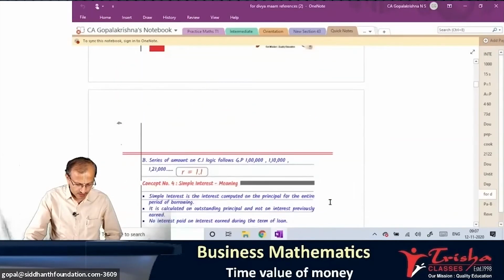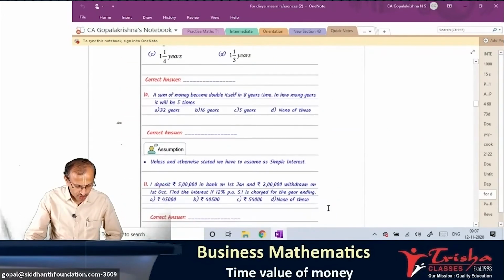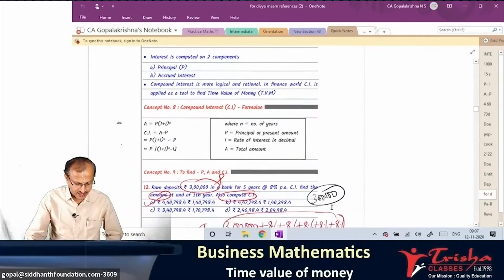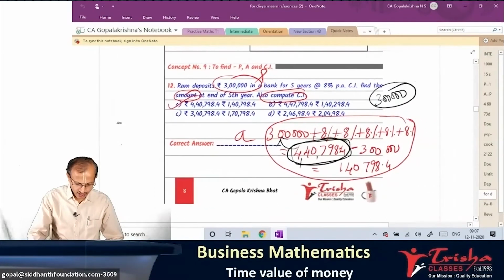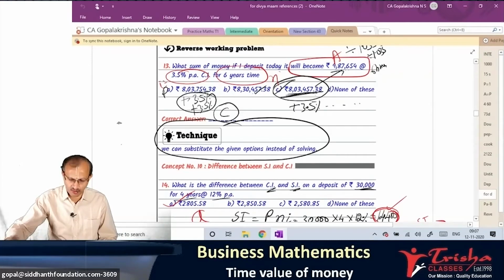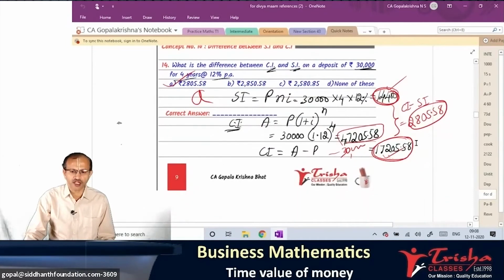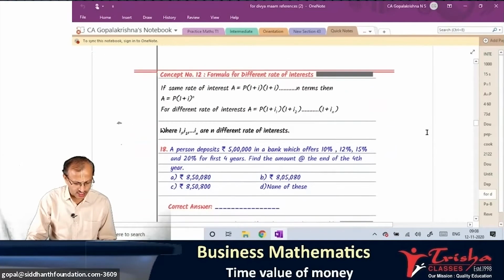In the last session, our working basically was with one problem of how to work out A, P and CI. Am I right? This is what concept number 9 we discussed in the last problem. Today, after working this out, we learned what if I deposit, what money you have to deposit today so that the amount will become 9,87,000. So the reverse calculation to find P. Then we learned the difference between CI and SI, and we worked out some problems on this. I think you all learned that.